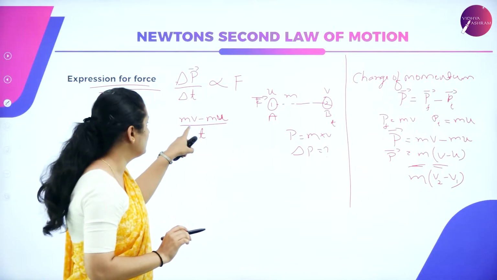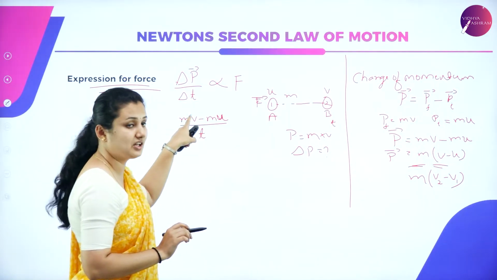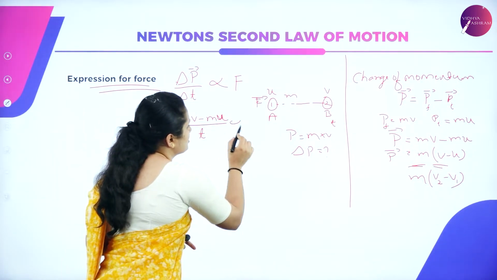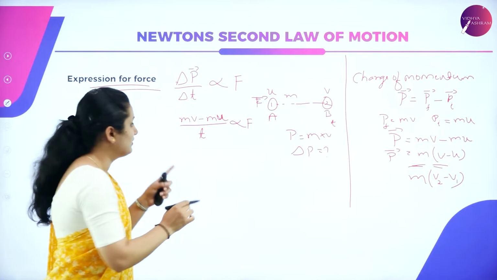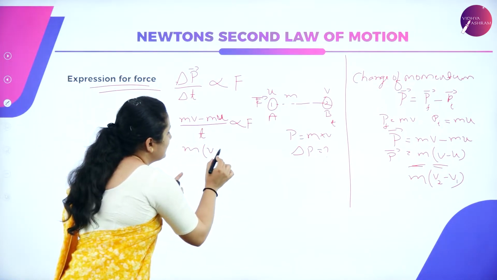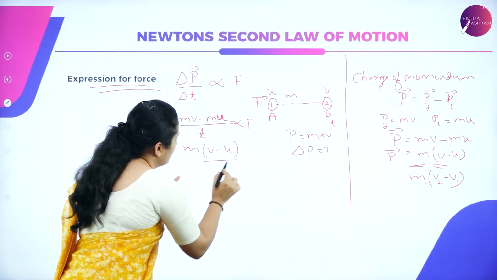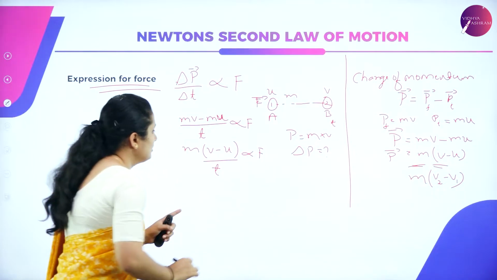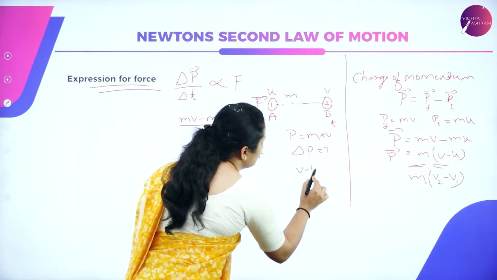So you got the rate of change of momentum: final minus the initial divided by time is proportional to F. When I take out the m, which is common in both the terms, it is m times the final minus the initial velocity divided by time t, proportional to F. So what is (v minus u) by t?